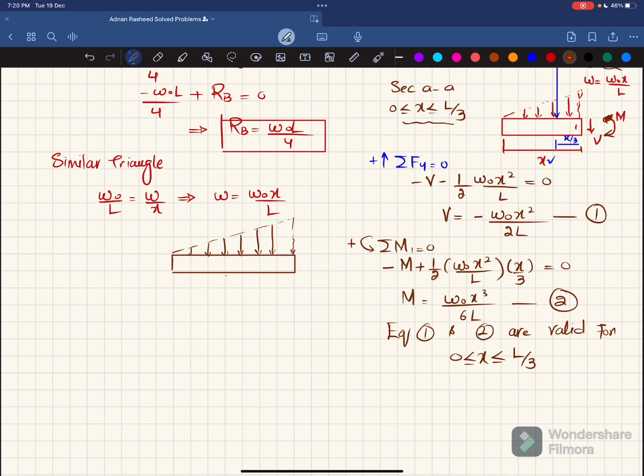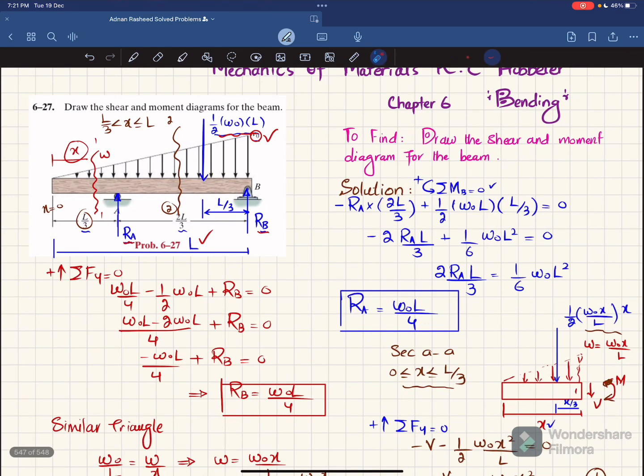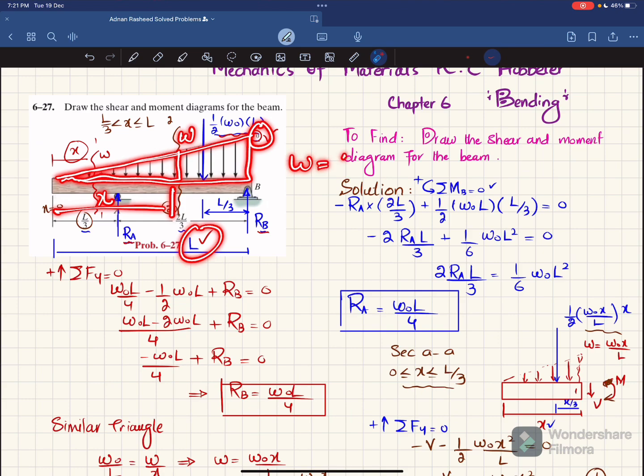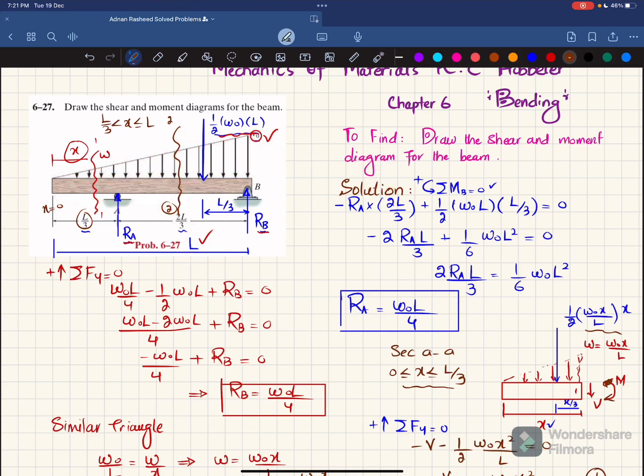At a distance of L by 3 we have RA. So this is L by 3 and this is RA, and RA is W naught L over 4. And the total distance from this till the end of the beam is X, where we have cut this beam. So the remaining will be equal to X minus L by 3. And what about the magnitude over here? It will be the same, just like W naught X over L, because you can see you will have two similar triangles. One is this one and the second one is this one. So W naught over L is equal to W over X, and this W will be equal to W naught X over L.